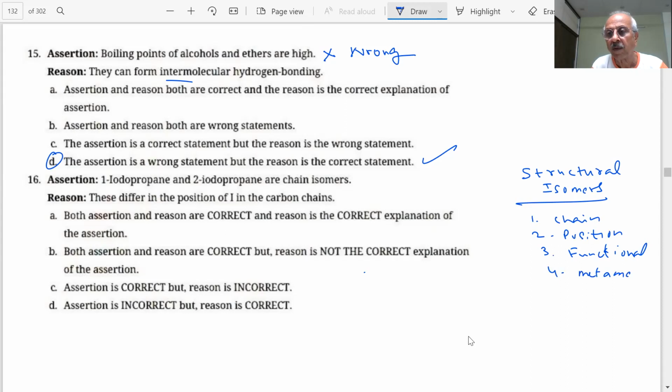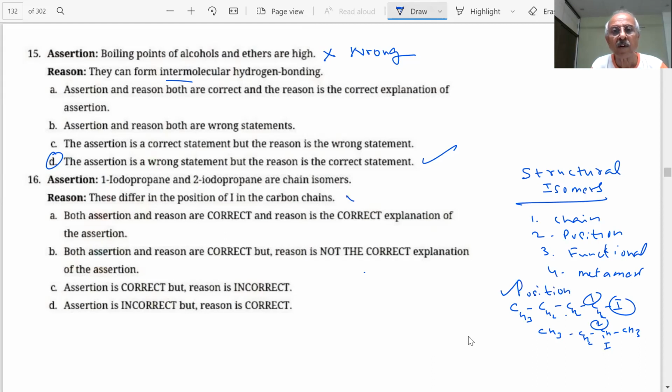What type is he talking about? Are they chain isomers? Yes, sir. How are they chain isomers? The structure of iodopropane: this is one, and this is two. No, not chain. They are position isomers. Unless I write the reason, the answer should not be given. This is position 1, this is position 2. They are position isomers.